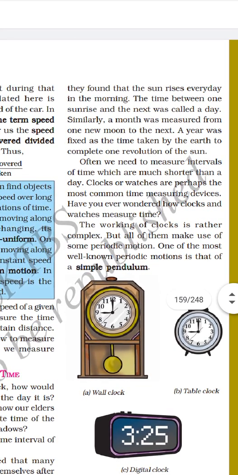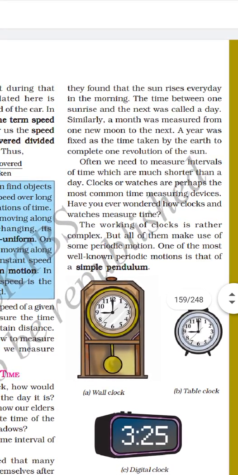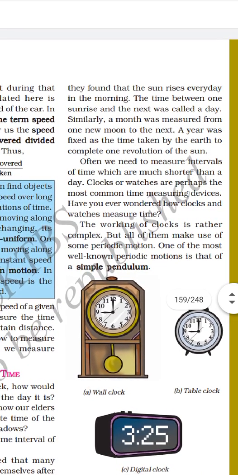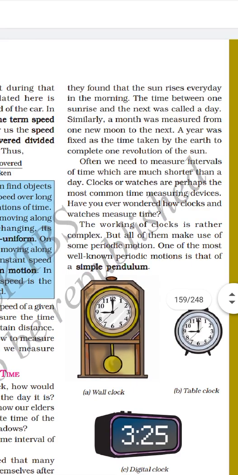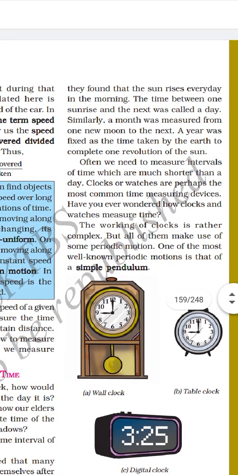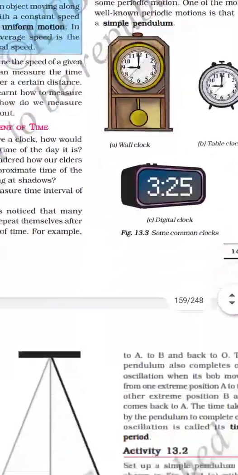Often we need to measure intervals of time which are much shorter than a day. Clocks or watches are perhaps the most common time measuring devices. The working of clocks is rather complex, but all of them make use of some periodic motion. The most well-known periodic motion is that of a simple pendulum.